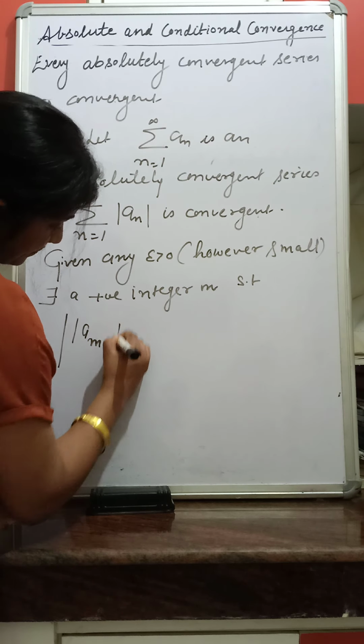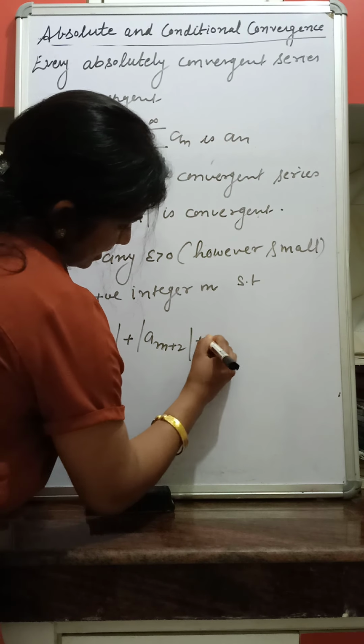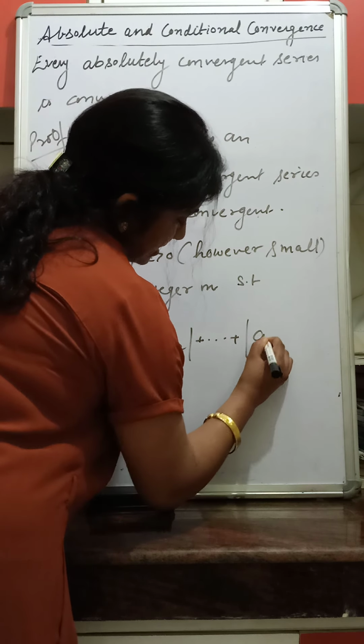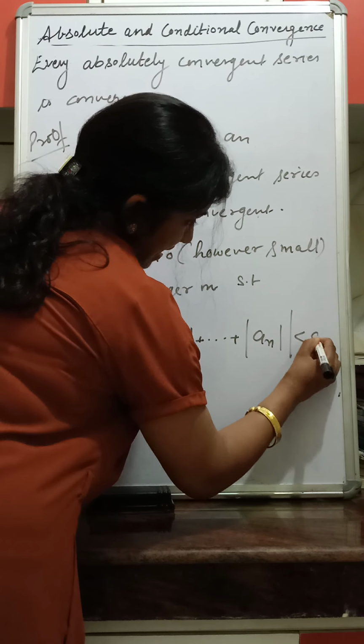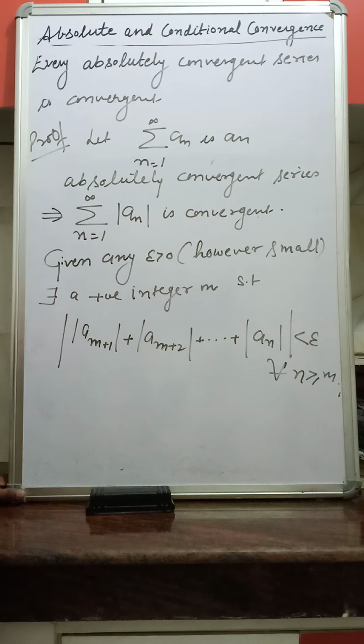Modulus a_(m+1) plus modulus a_(m+2), and so on, plus modulus a_n is less than epsilon for all n greater than or equal to m.